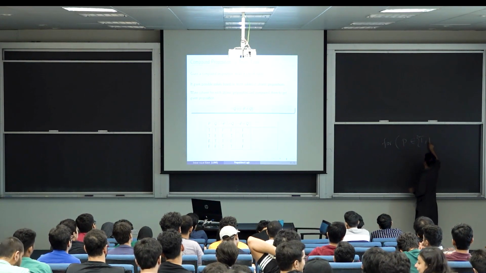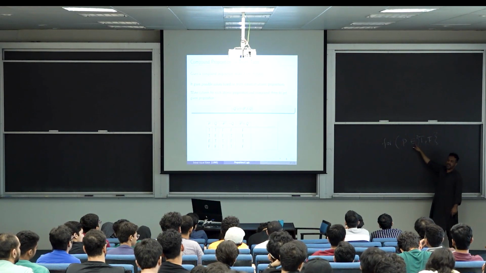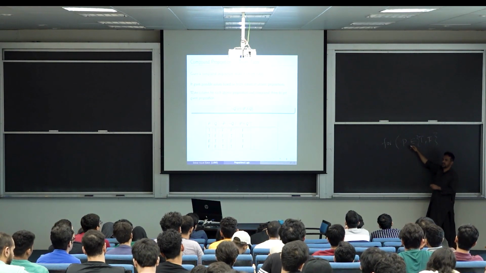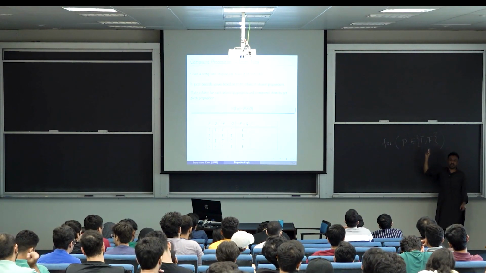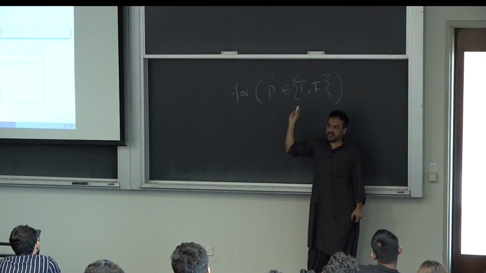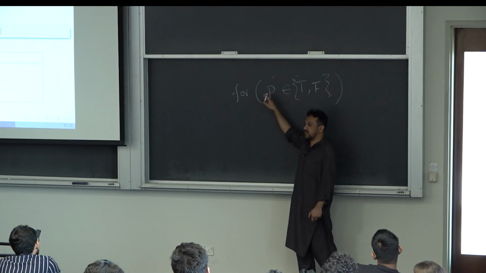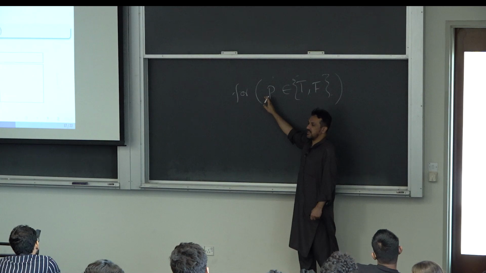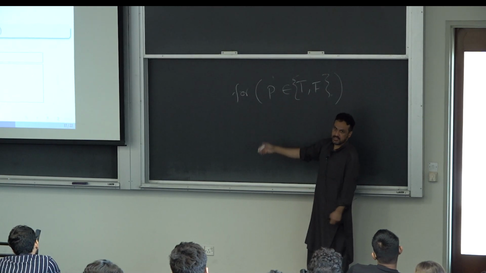So, you know what does this mean? P in true or false, right? So, P is equal to true or false or whatever. One way or the other you can implement it in Python or C or Java, right? This is a for loop. For P gets the value true and false, right?